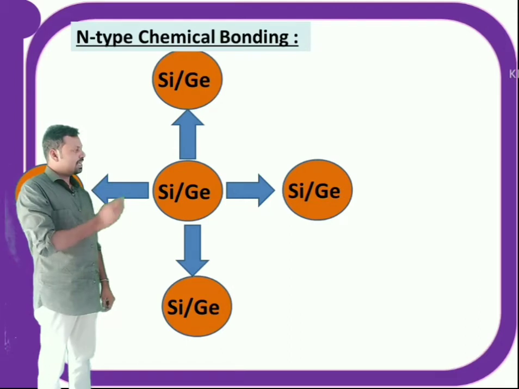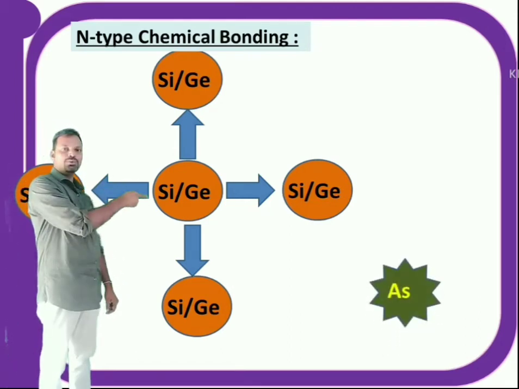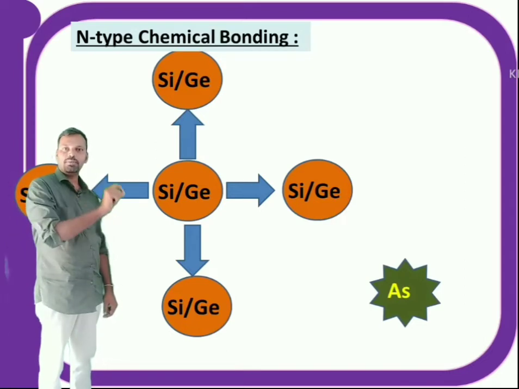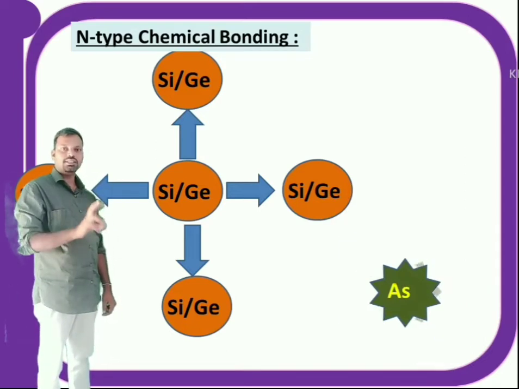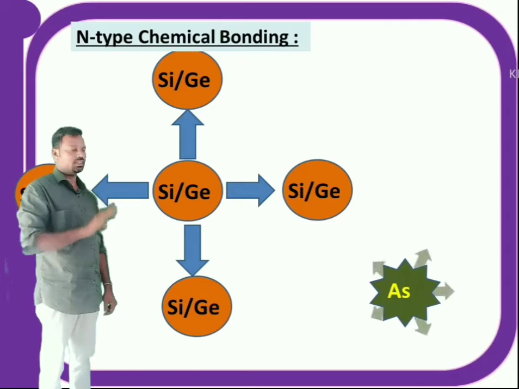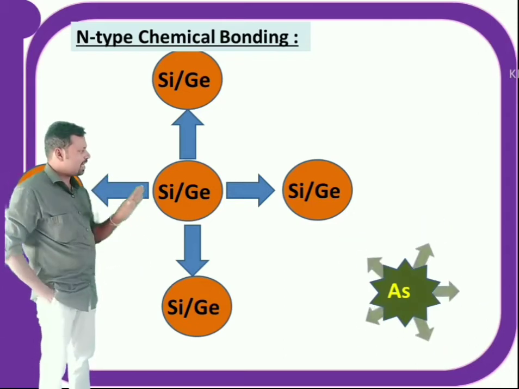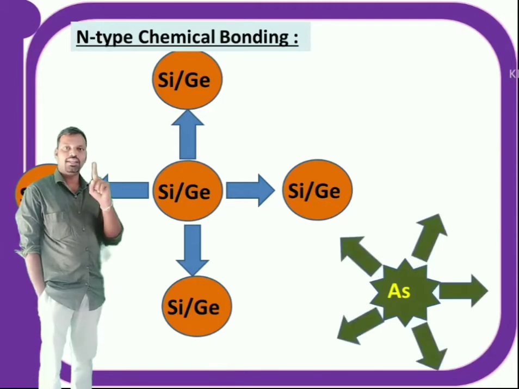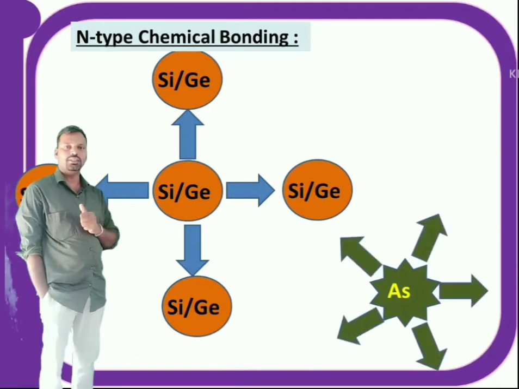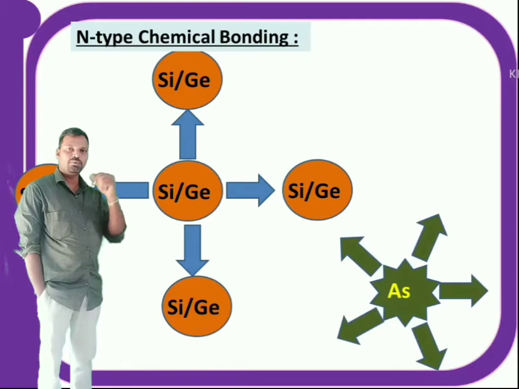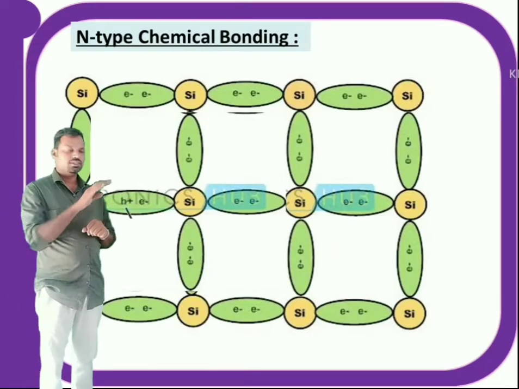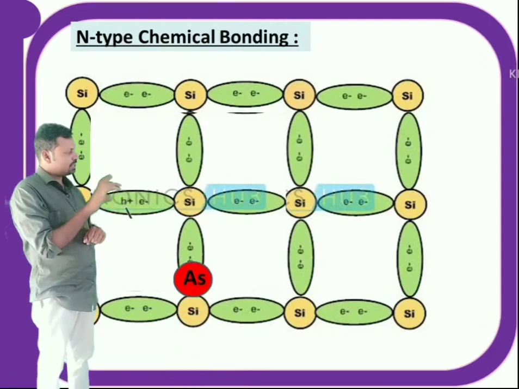Now what am I doing? I am adding impurity atom. What type of impurity? Pentavalent impurity. Examples of pentavalent impurity are arsenic, antimony, bismuth, like that. Let us suppose I add arsenic to this semiconductor, now what happens? When arsenic is added to the pure semiconductor, it replaces the position of silicon and occupies that position. Now this center position silicon is replaced with this arsenic.